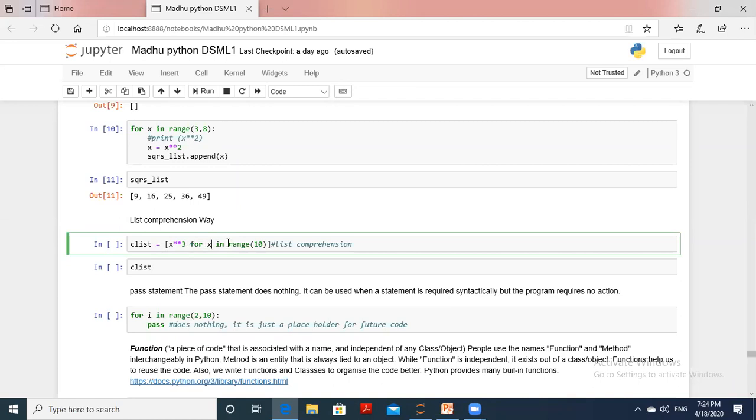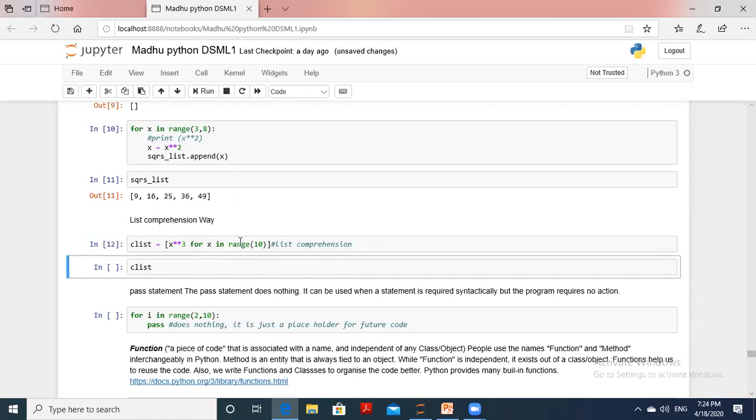List comprehension is always represented in list form, that is within square brackets: first the expression, followed by the for loop in the range of elements. Let's see it. Now execute that list comprehension, then display the list of elements.